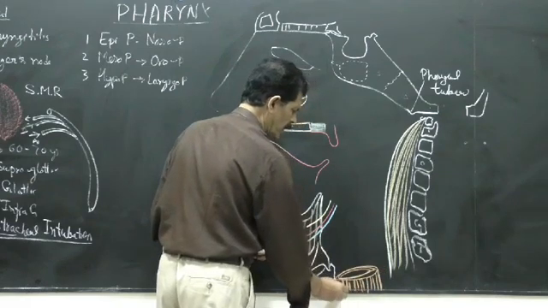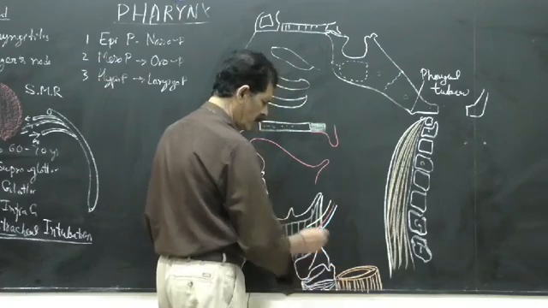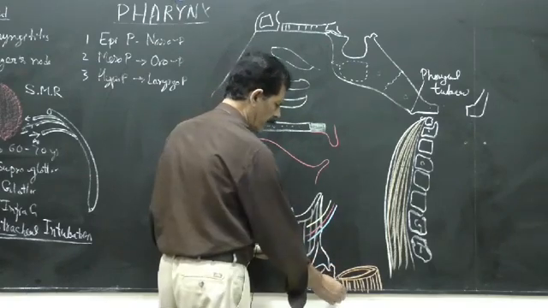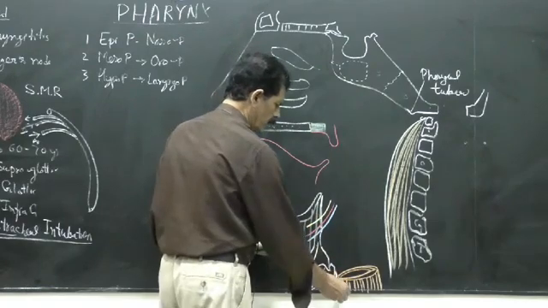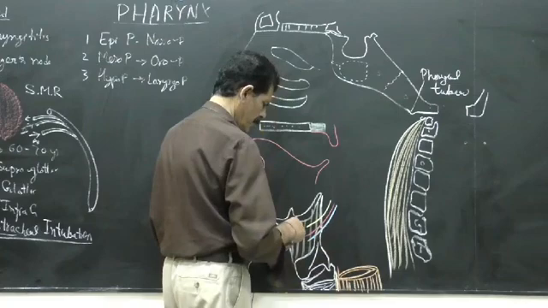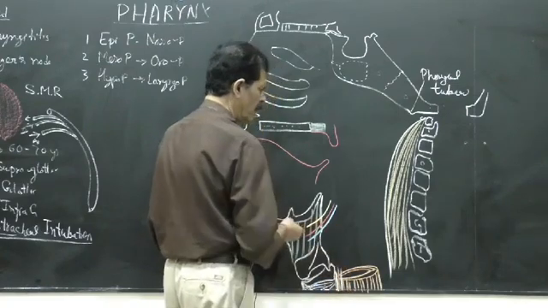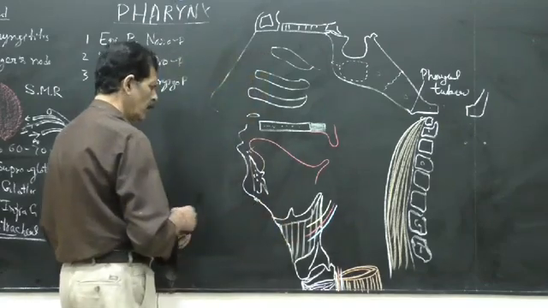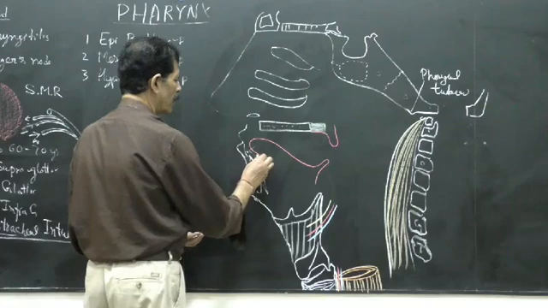So this is the esophagus, trachea and esophagus. And this is the tracheo-esophageal groove. And what does it contain? Recurrent laryngeal nerve, inferior laryngeal artery, and inferior laryngeal vein. So this much we already know because we have done the oral and other cavities.